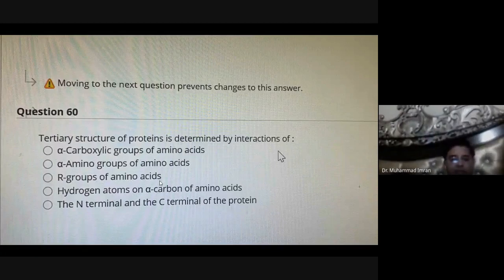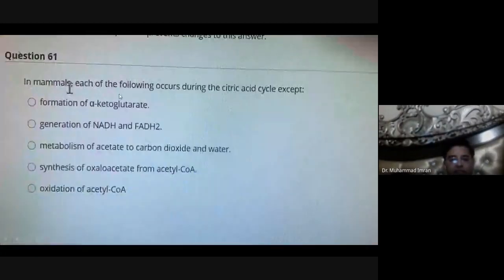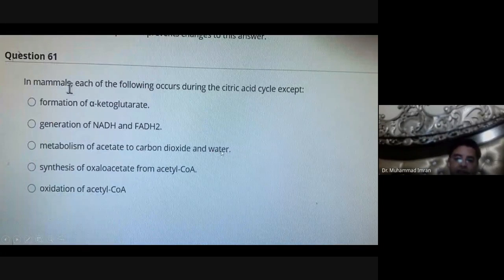In mammals, each of the following occurs during the citric acid cycle except: formation of this, generation of NADPH, metabolism of acetate to carbon dioxide and water. Not water. Water is produced during the electron transport chain. So this will be wrong. Metabolism of acetate to carbon dioxide and water.